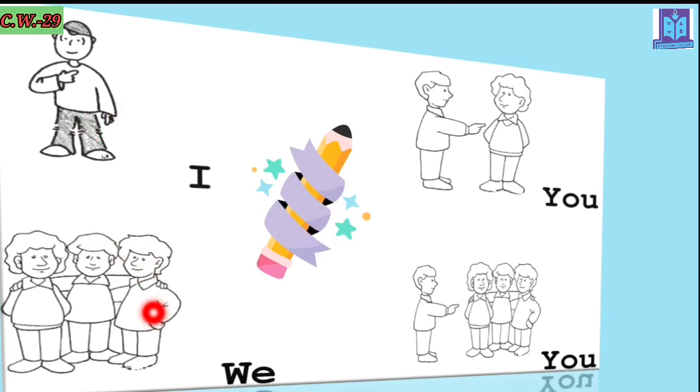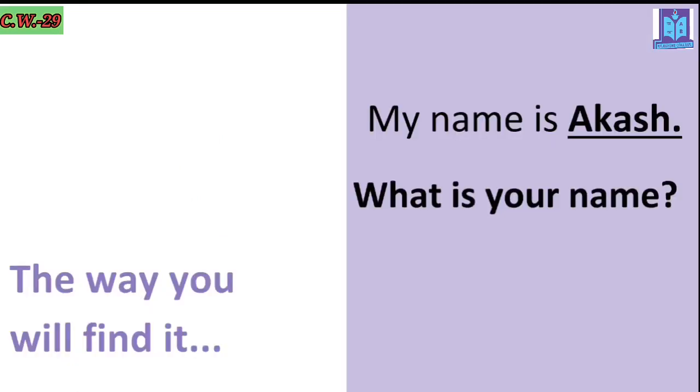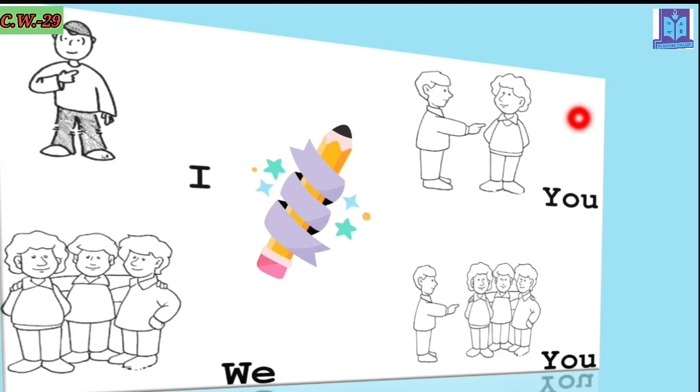So instead of we, we will write you in the question. Listen, I and we will be written in the given sentence. But when you make the question, that time you have to write you. Clear?